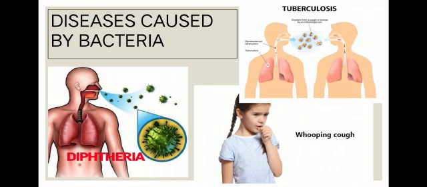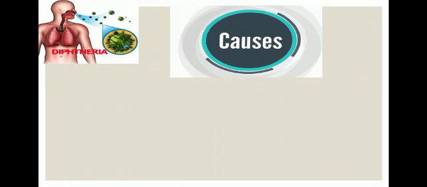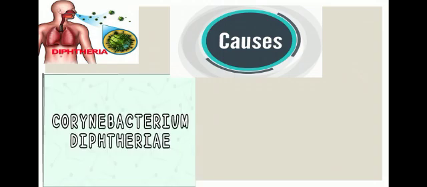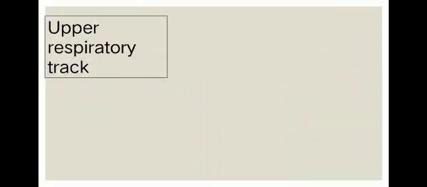Now let us see one by one. First, diphtheria. Diphtheria is caused by bacteria. The bacteria name is Corynebacterium diphtheriae. They affect the throat, mostly the upper respiratory tract.